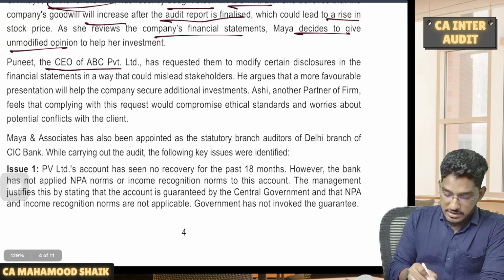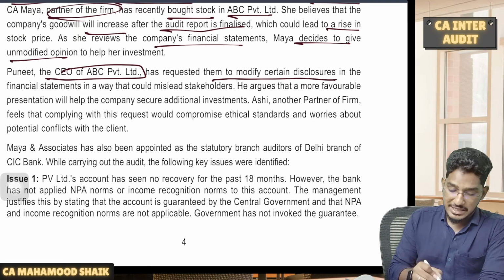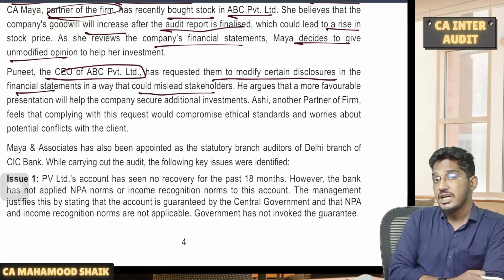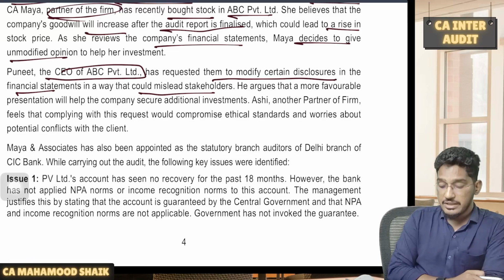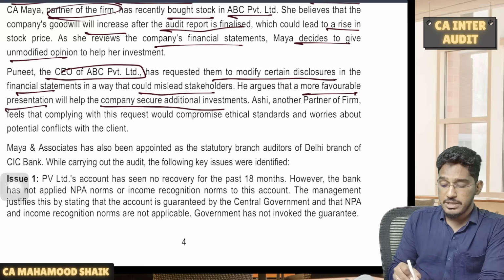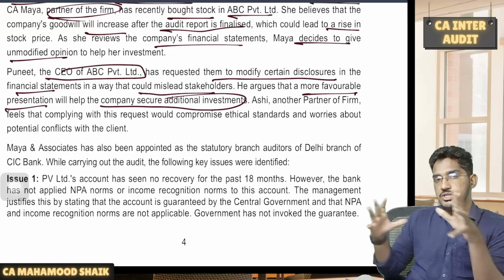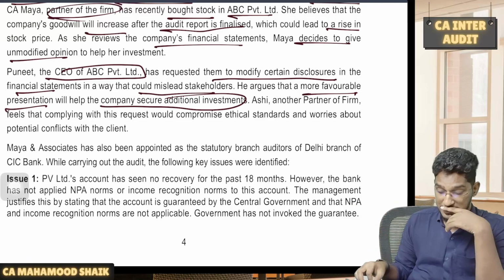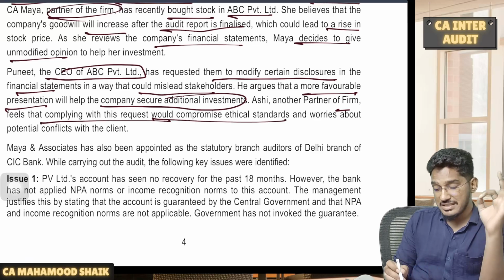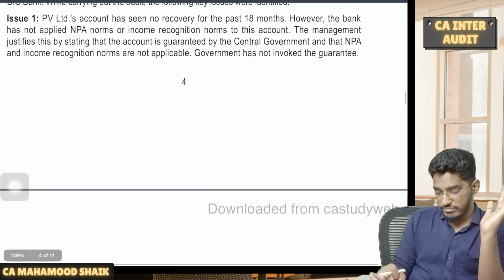Next, Puneet, the CEO of ABC Private Limited, has requested them to modify certain disclosures in the financial statements in a way that could mislead the stakeholders. CEO of the company is insisting that he will make some changes in the financial statements that would mislead the stakeholders. He argues that more favorable presentation will help the company secure more investments. Why the CEO wants to do it? Because if he can manipulate and show good position in the financial statements, he can get more investments. Ashi, another partner of the firm, feels that complying with this request would compromise ethical standards and worries about professional conflicts with the client. Definitely, this is a matter of worry.